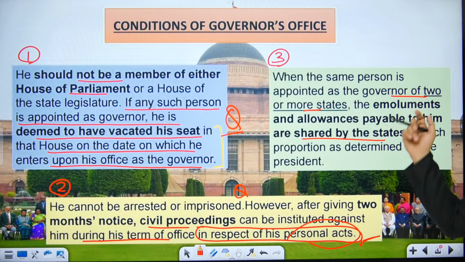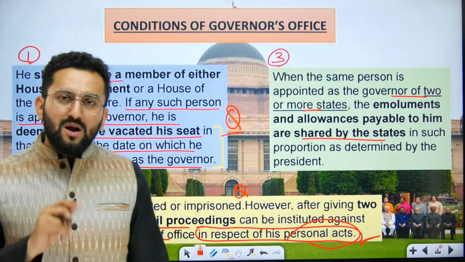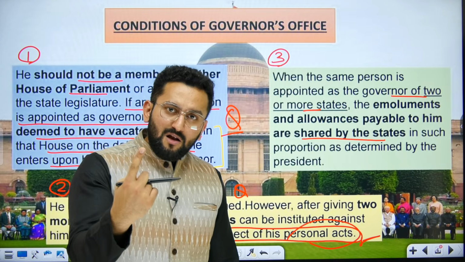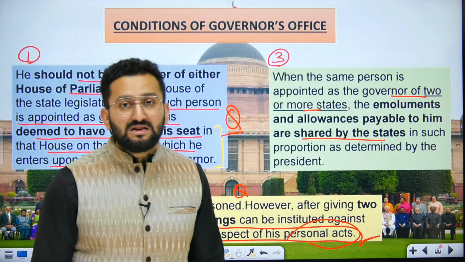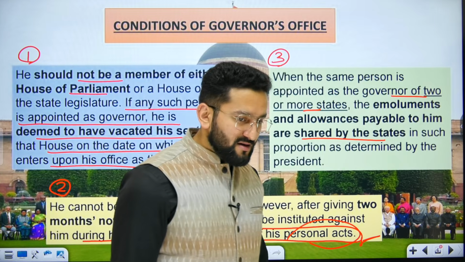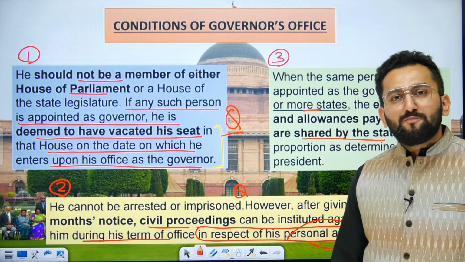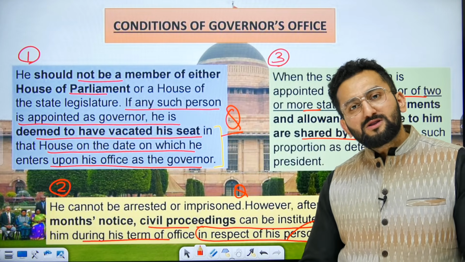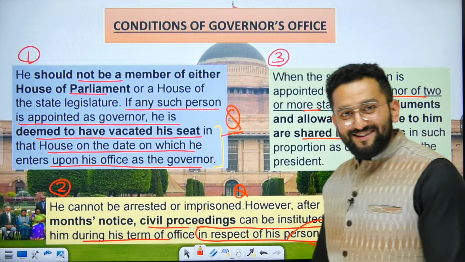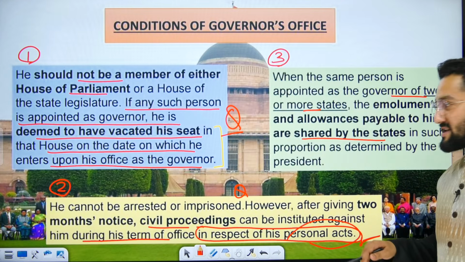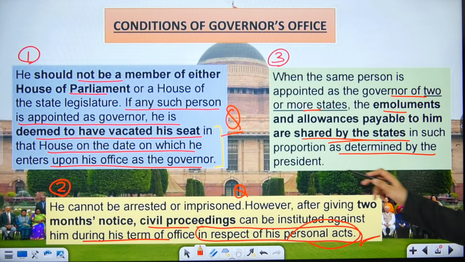Now, when the same person is appointed as the governor of 2 or more states, what is going to happen? Who is going to pay the salary? Consider a single person who is governor for Maharashtra and Andhra. Who is going to pay the salary? Both states would say, why should we pay the full salary and full allowance when that person is also working as governor of another state? So you should split the expenditure, like you do in parties with friends. Emoluments and allowances payable to him are shared by the states in such proportion as determined by the president.